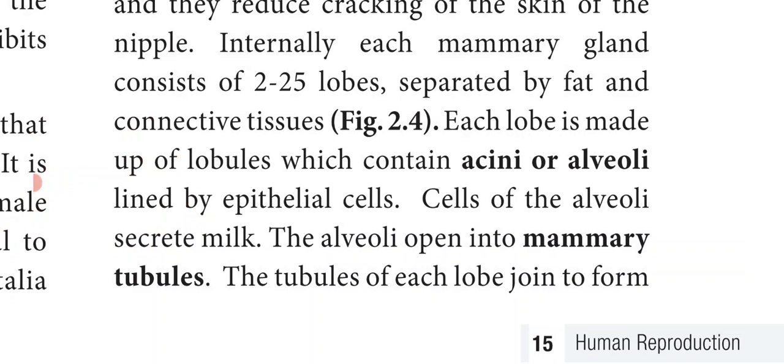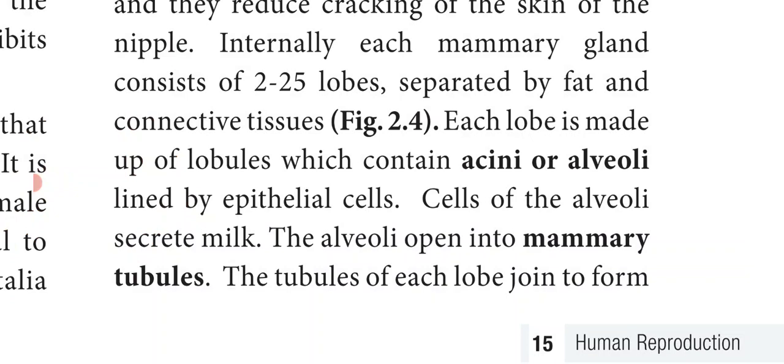Each lobe is made up of lobules, and the lobules contain acini or alveoli.